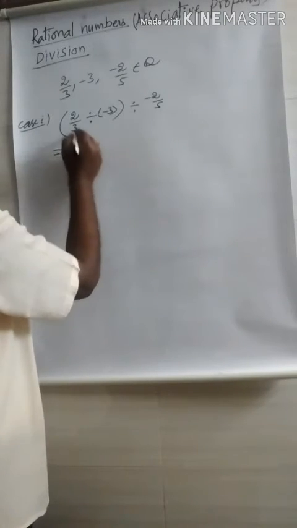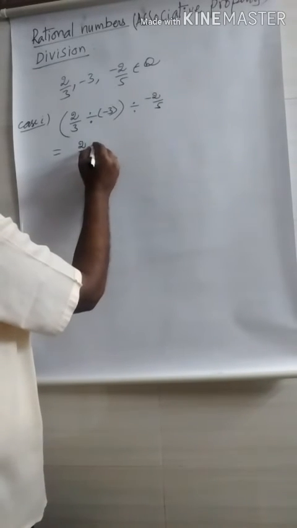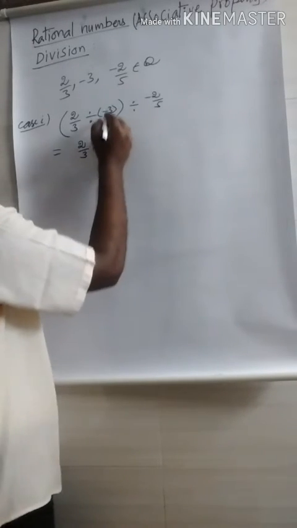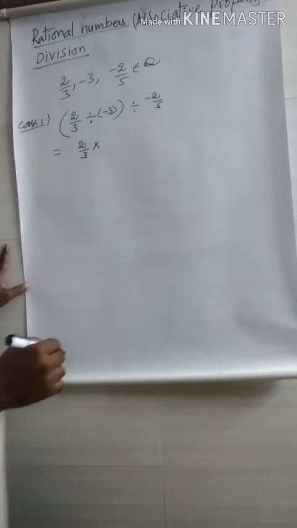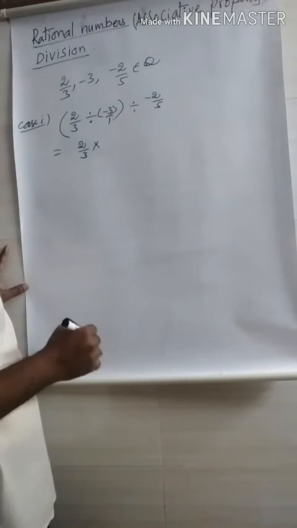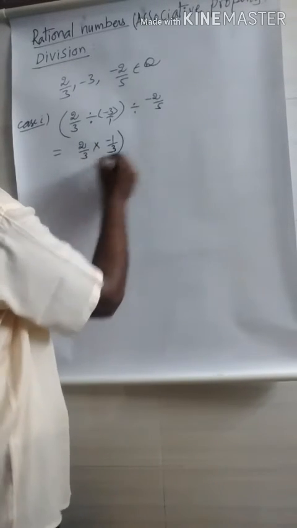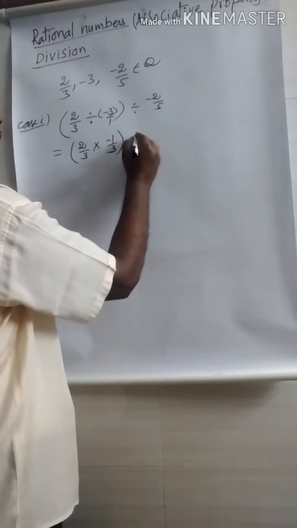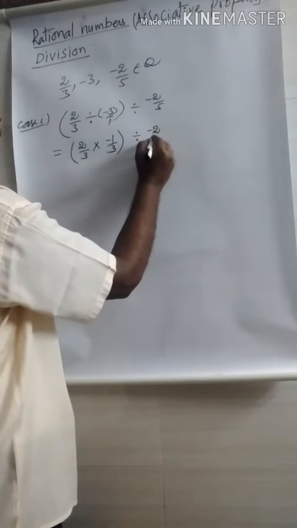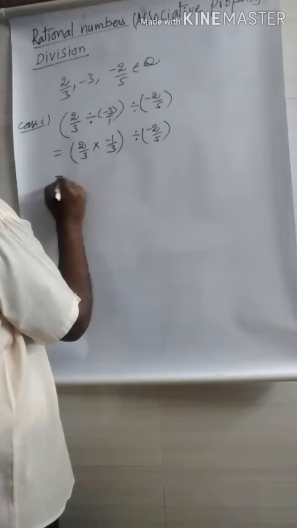Here, how can you write 2/3 divided by? You may rewrite this into the multiplication symbol, and you write the reciprocal of -3. -3 means -3/1, so the reciprocal of -3/1 is -1/3. You write the third rational as usual without any change.